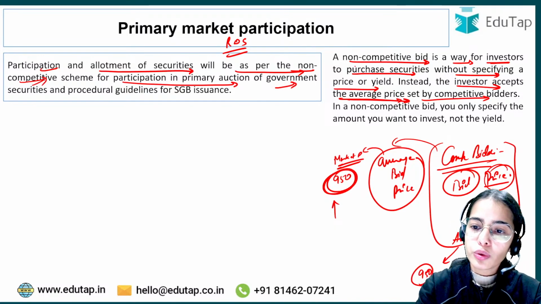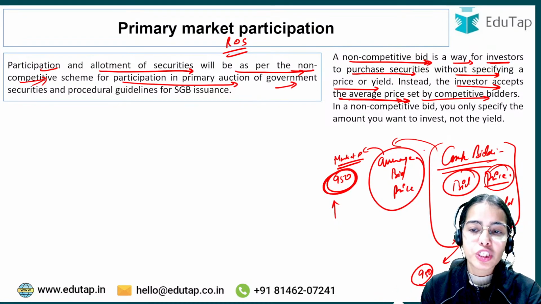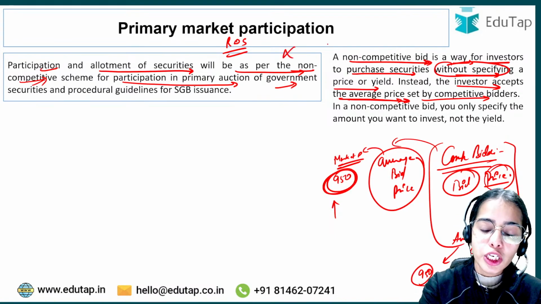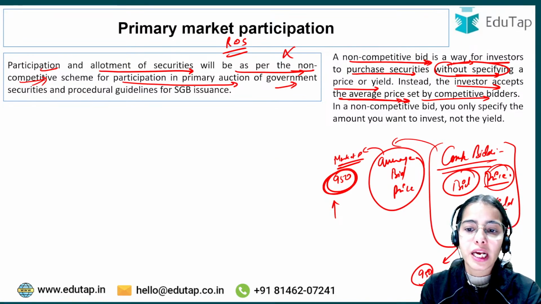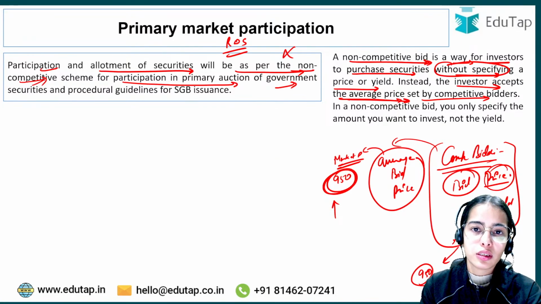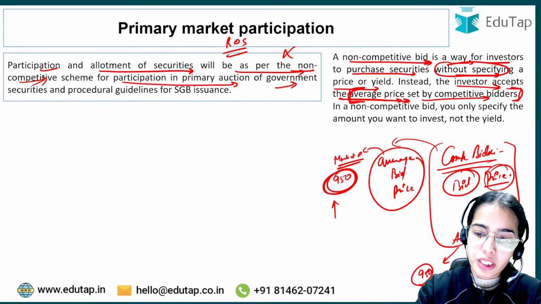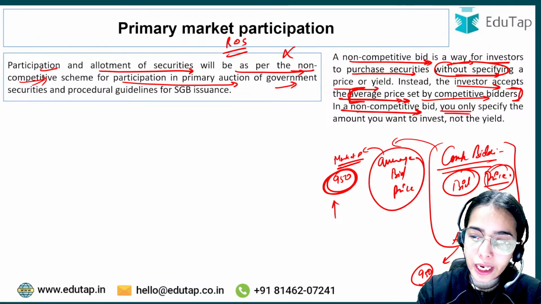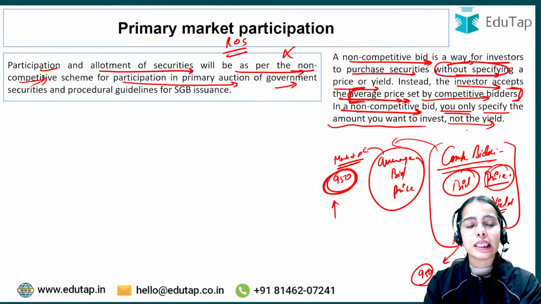So the non-competitive bid is a way for retail investors to purchase government securities without deciding the price. In the non-competitive bid you cannot bid for the price or the yield. You only get the average price that is set by the competitive bidders. In a non-competitive scheme, the retail investors only specify the amount they want to invest, not the yield, not the price.